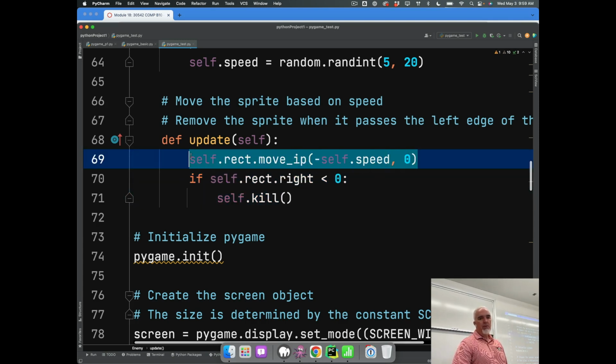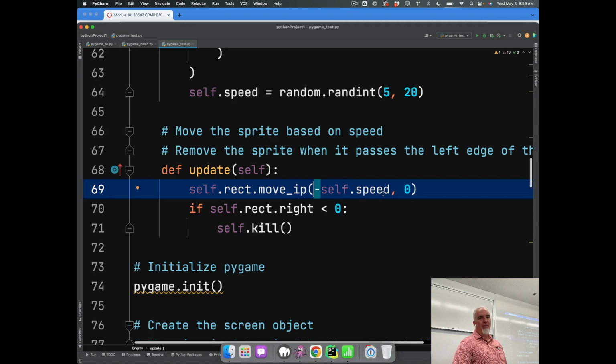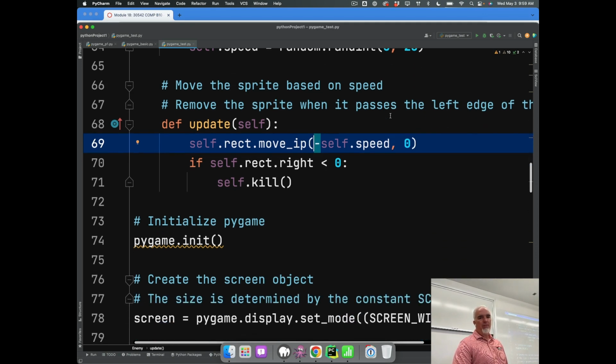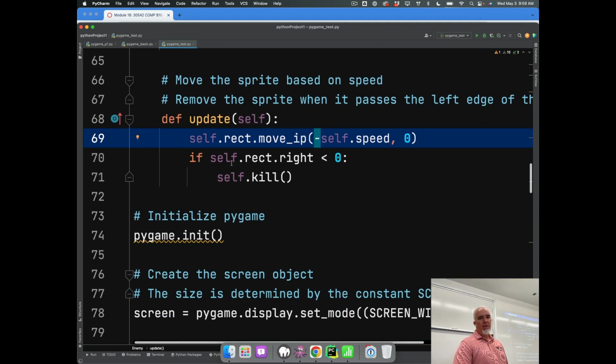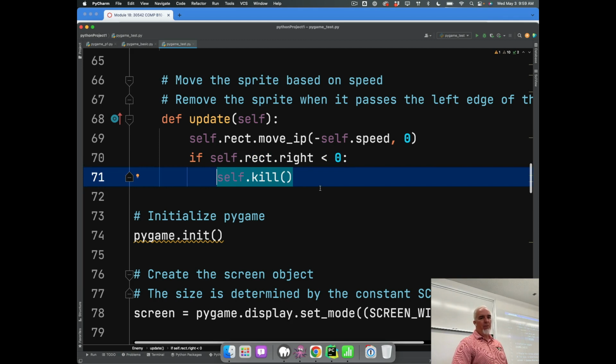So this moves the sprite. You'll notice it's the negative of self.speed. Self.speed is a variable that holds a number. And so we're just moving it from right to left, which means we move the x coordinate by a negative of whatever the number is for that sprite. And if self.right, the right side of the rectangle, is less than 0, in other words, if it goes off the left side of the screen, then we kill that sprite and it goes away.